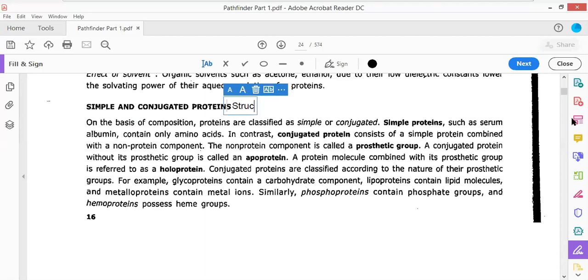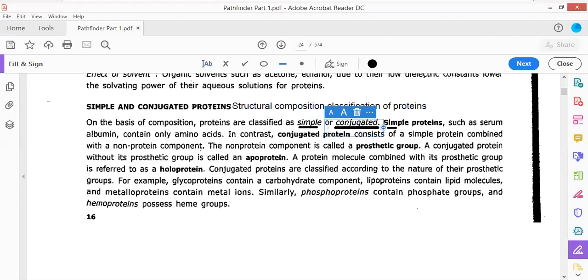Classification of proteins based on structural composition, so that you can visualize. Now see, these proteins have been classified into two different types, the simple type and the conjugated type. So first is simple, and the other protein which is present is referred to as conjugated.